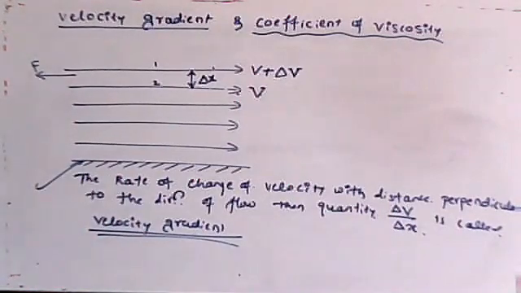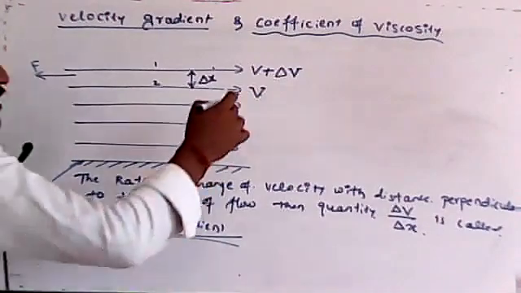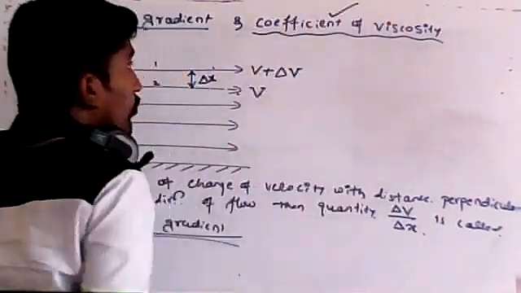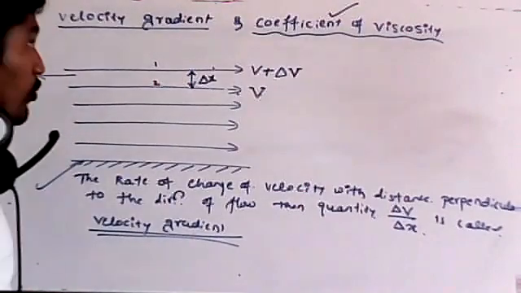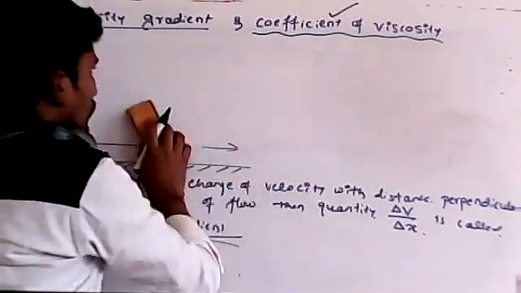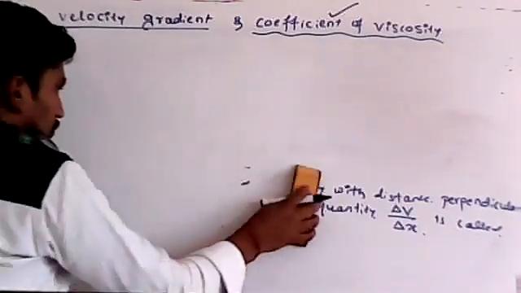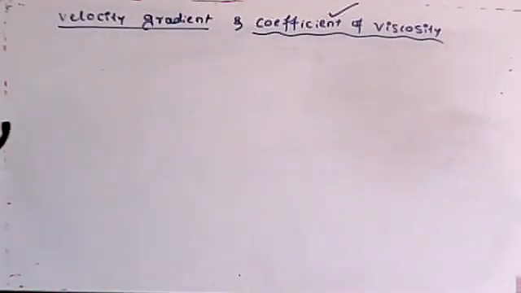But remember, students, due to this velocity gradient, I can explain one more term here. That term is called the coefficient of viscosity. We'll see what we mean by coefficient of viscosity, which we can explain with the help of viscous force.